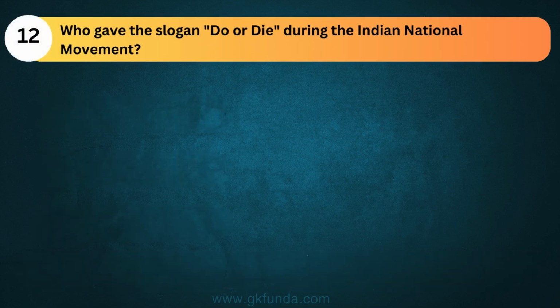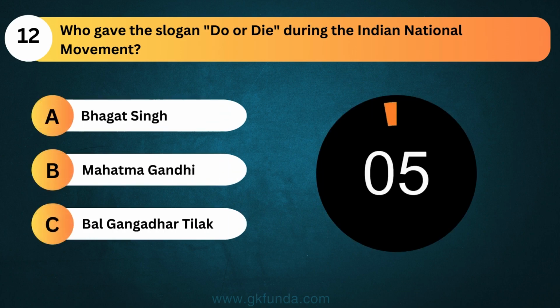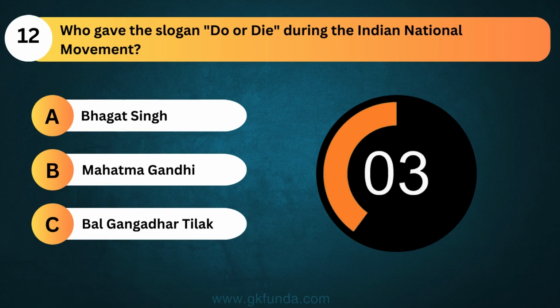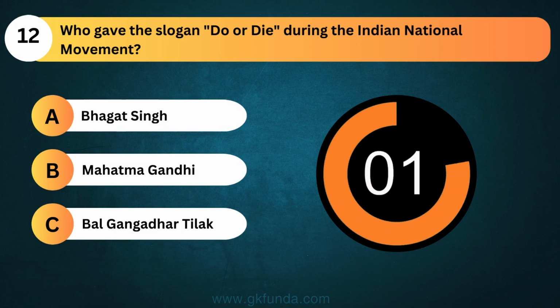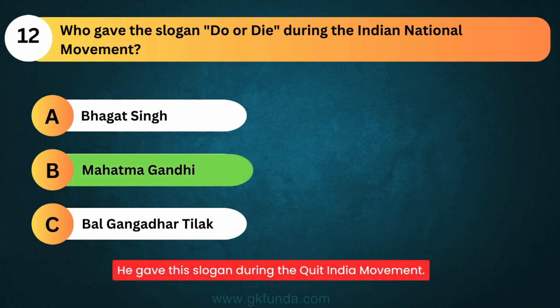Who gave the slogan "Do or Die" during the Indian national movement? The answer is option B, Mahatma Gandhi. He gave the slogan during the Quit India movement.